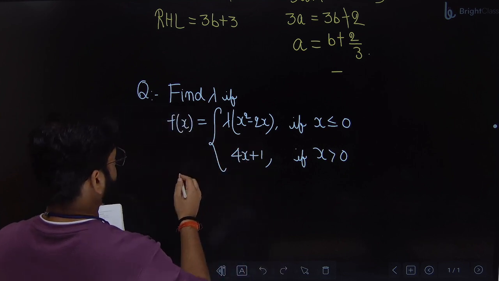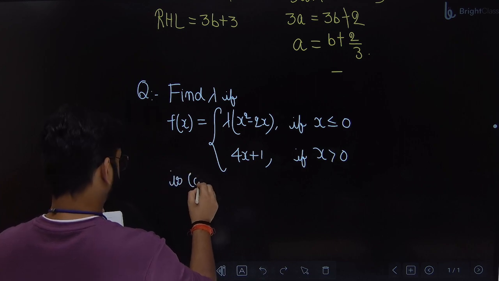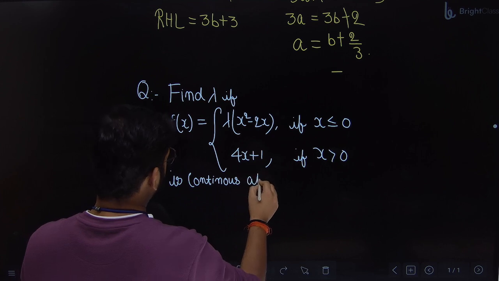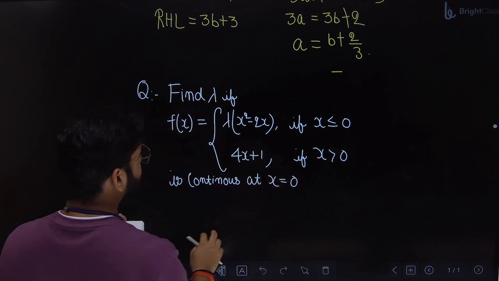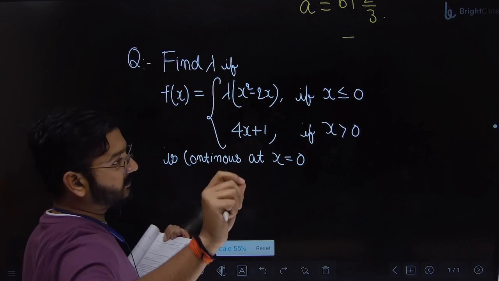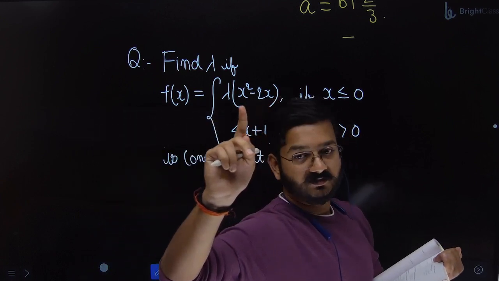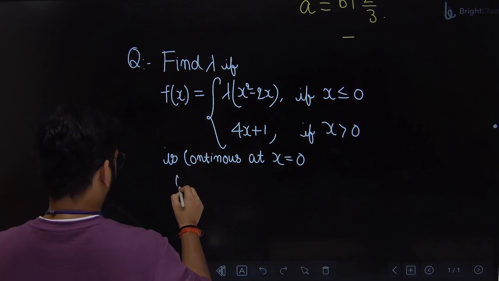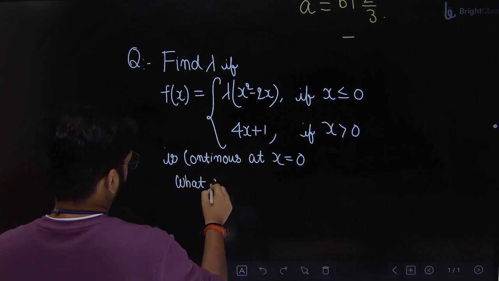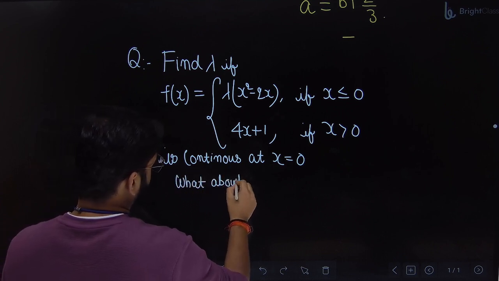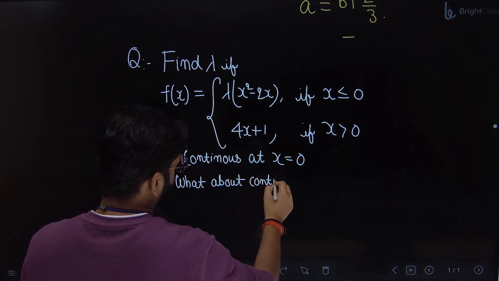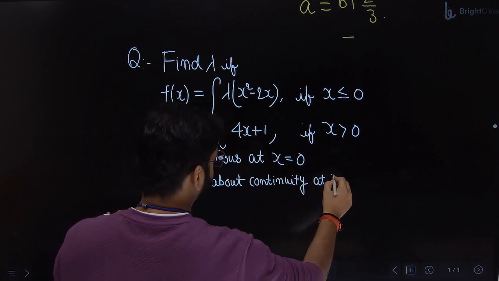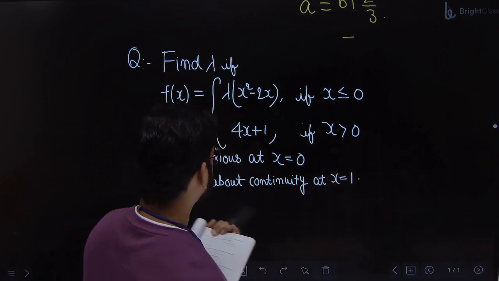So is continuous at x equal to 0. Function is continuous at x equal to 0 means left hand limit, right hand limit, value of function, all three will be same. So from there you find lambda. And the next part, what about continuity at x equals to?